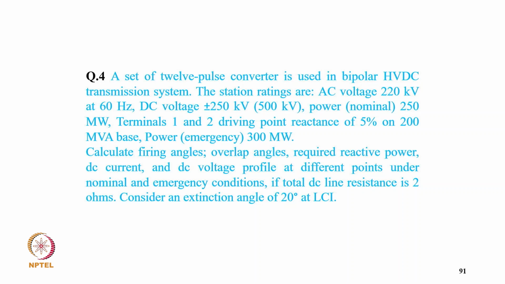Now coming to example 4, a set of 12 pulse converter is used in bipolar HVDC system. The station rating AC voltage 220 kV at 60 Hz, DC voltage plus minus 250 kilovolt, 500 kV, power nominally 250 megawatt, terminal 1 and 2 commutating reactance is 5% on 200 MVA base, and power emergency 300 megawatt. Calculate fire angle, overlap angle, required reactive power, DC current and DC voltage at different points under nominal and emergency condition. If the total DC line resistance is 2 ohm, calculate the extinction angle of 20 degree.